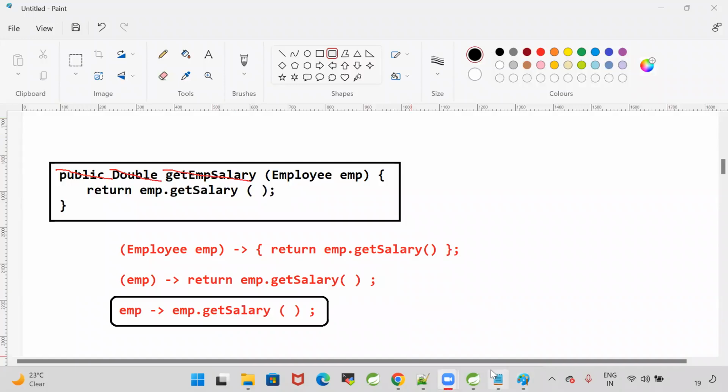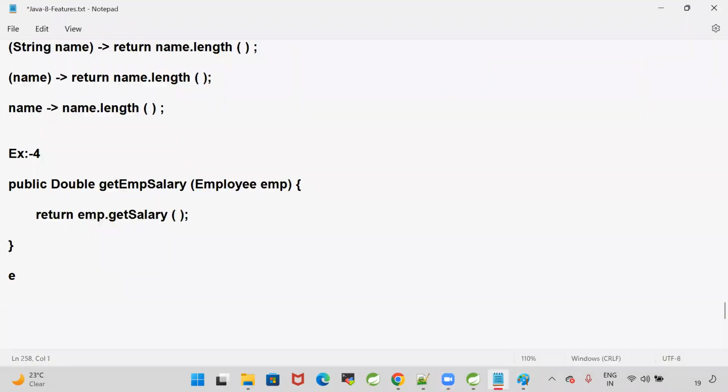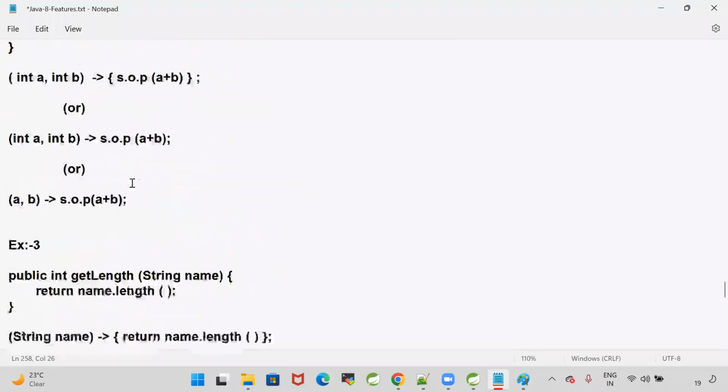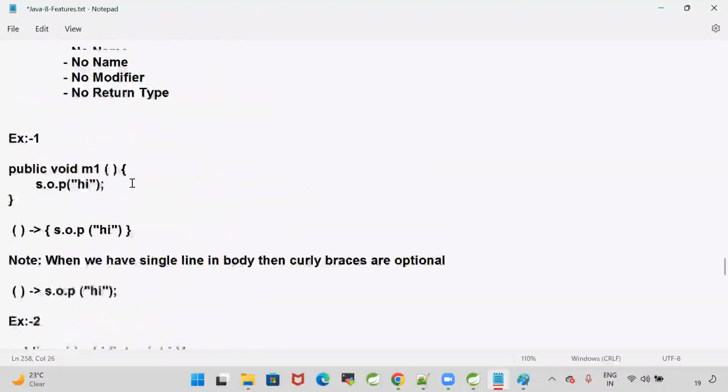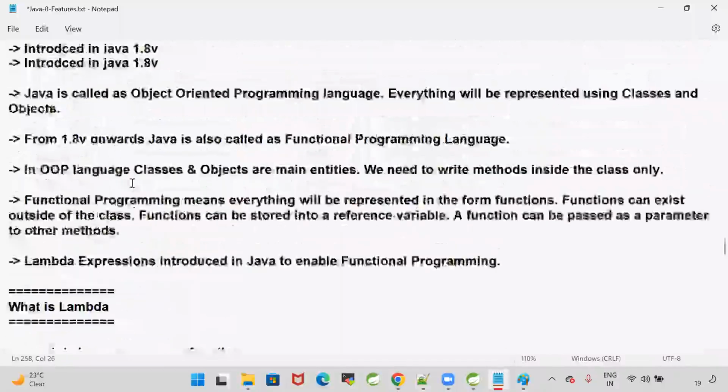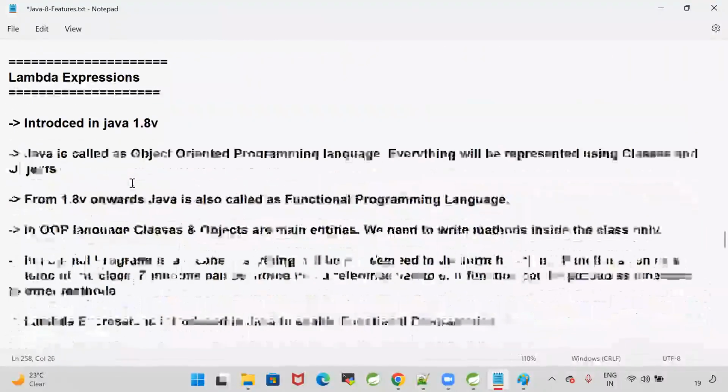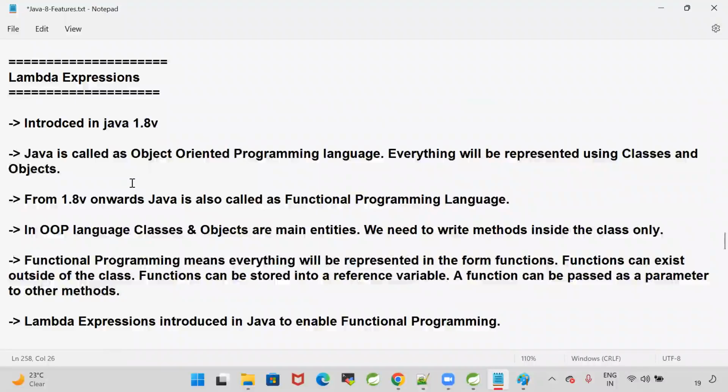Yes. So with this, we are able to understand how to write lambdas in Java. Quickly revise what is a lambda. Why were lambdas introduced in Java? Lambda expressions were introduced in Java 1.8. They were introduced for giving functional programming support to Java. With the help of lambda expressions, we are able to achieve functional programming in Java.